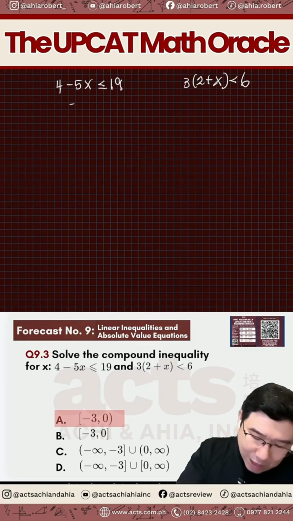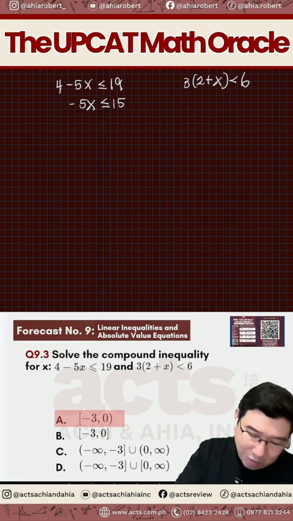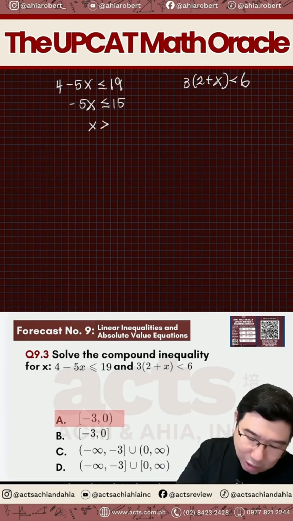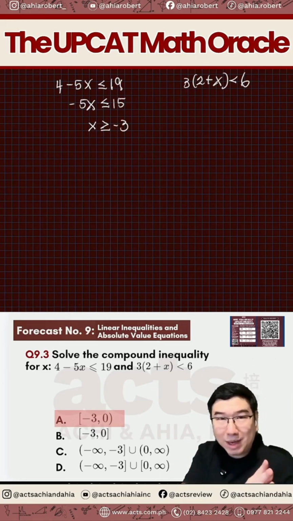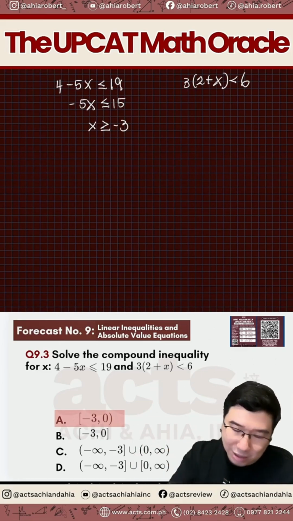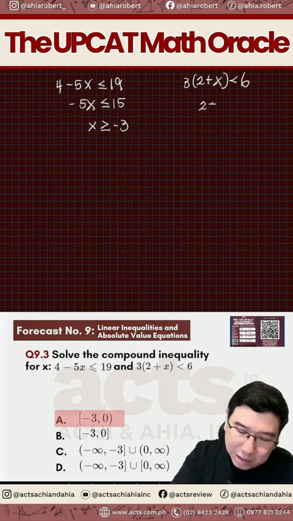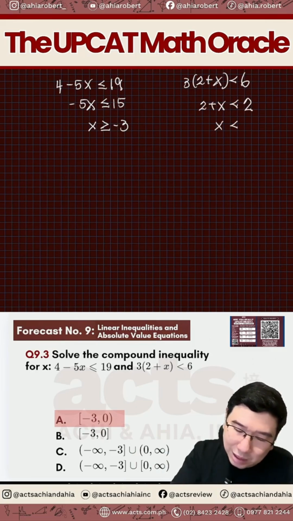From here, we have negative 5x less than equal to, yung 4 lipat natin, magiging 15. Divide both by negative 5. Ano mangyayari pag divide both by negative 5? X, therefore, have to switch the relationship from less than to greater than equal to. And then this now becomes negative 3. So yun yung sa left side na inequality. How about the right side? So we can divide both sides by 3 on the right side. So it will be left with 2 plus x is less than 2. And therefore, x will be less than 0.